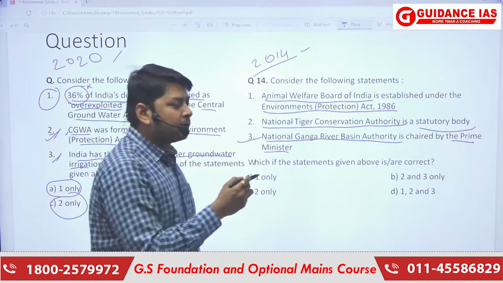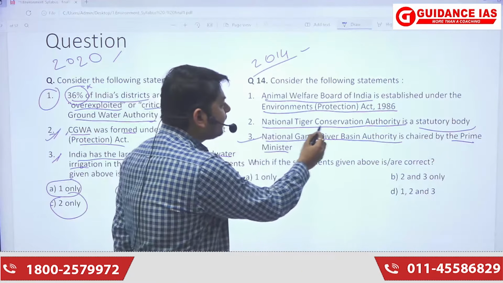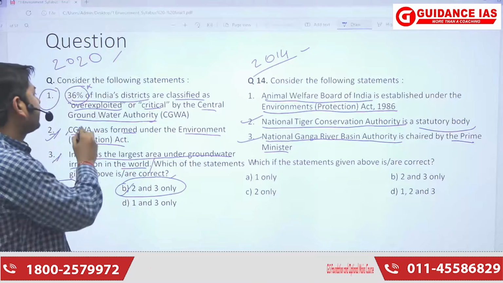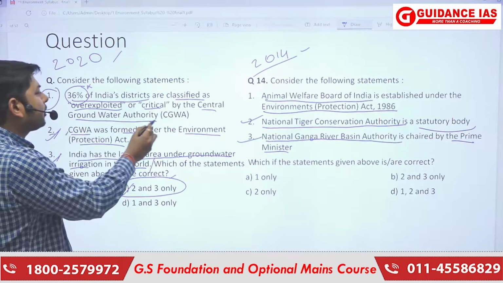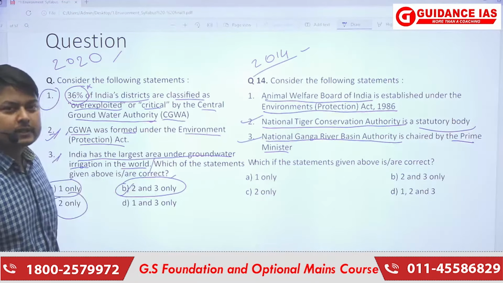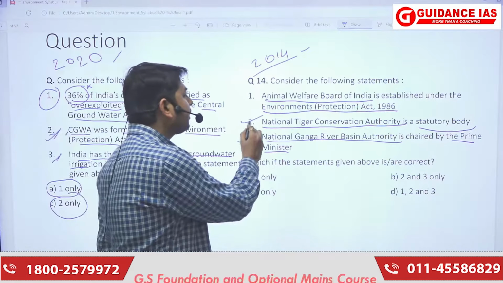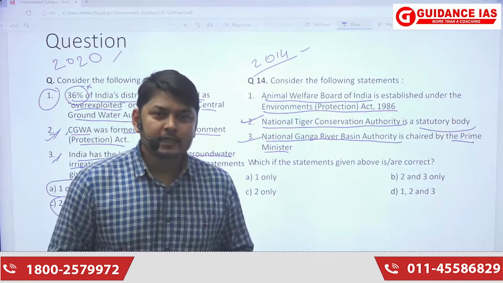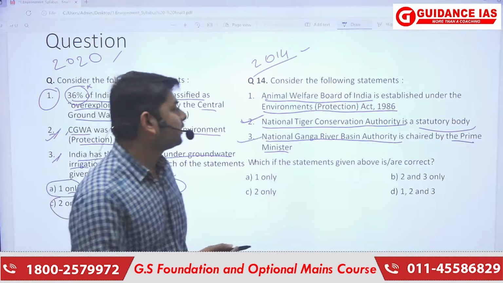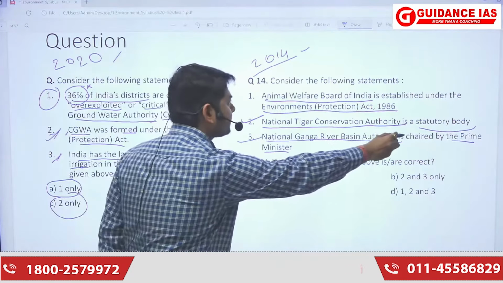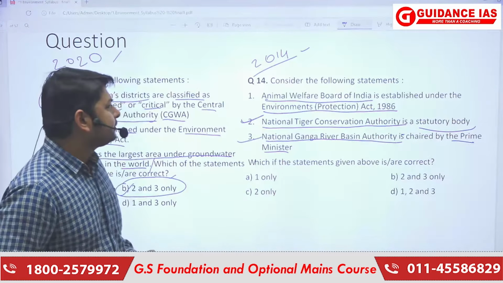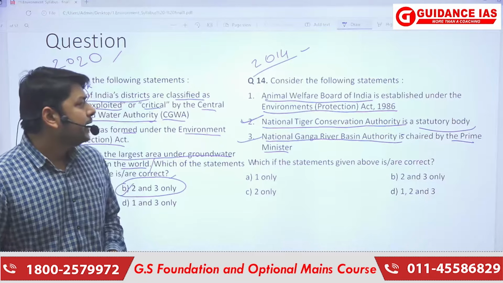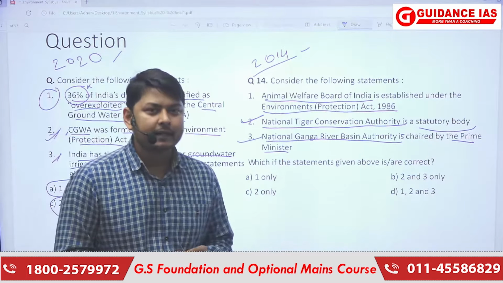Now, if we see closely, the National Tiger Conservation Authority is also a statutory body, just as the Central Groundwater Authority, CGWA, is also a statutory body. So the bodies, how they are made, under which policies they are made, those bodies become statutory bodies. Now, first statement is Animal Welfare Board of India is established under the Environment Protection Act of 1986.